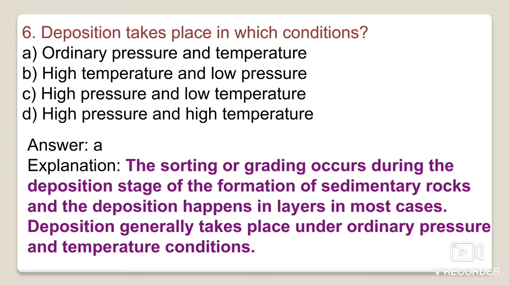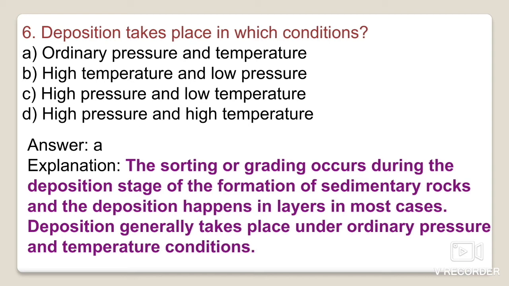Because why? We know that sedimentary rocks are layered in structure. So how will these layers be formed? Because of the compression, because of the overburden of the rocks or the sediments. And hence the pressure and temperature of formation give rise to the layers.